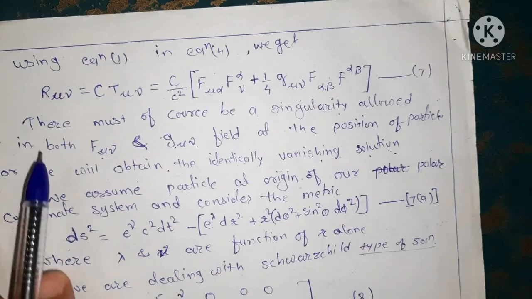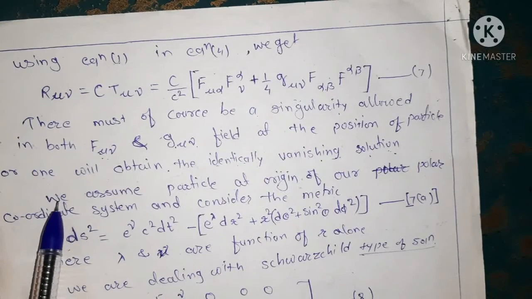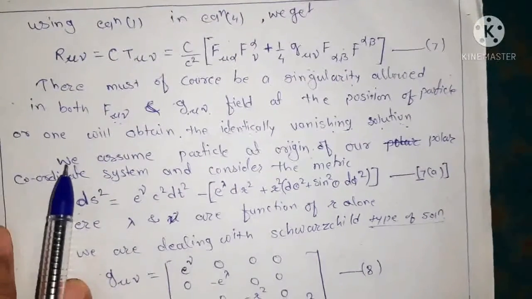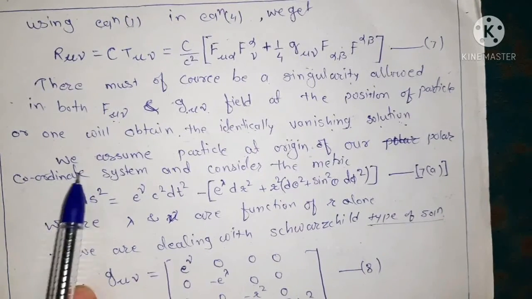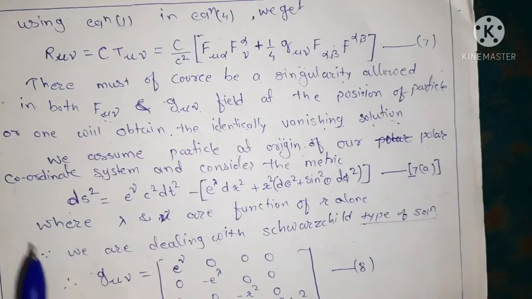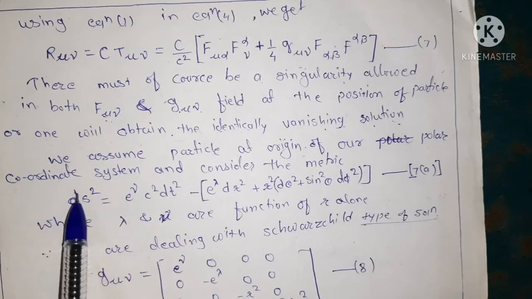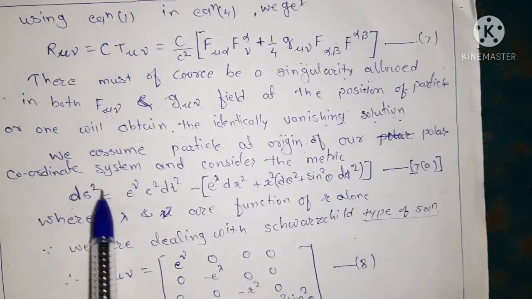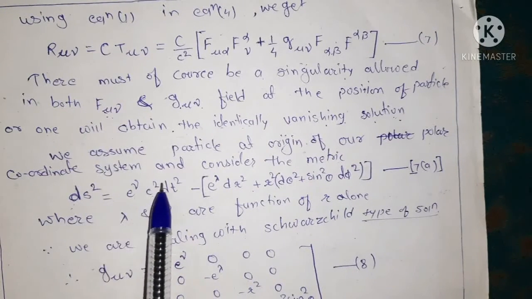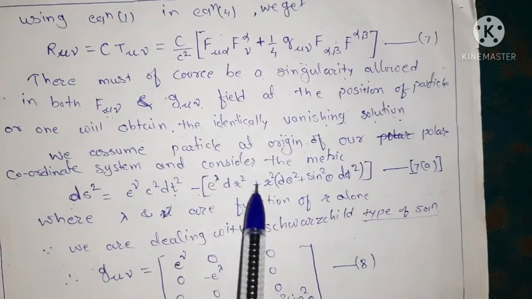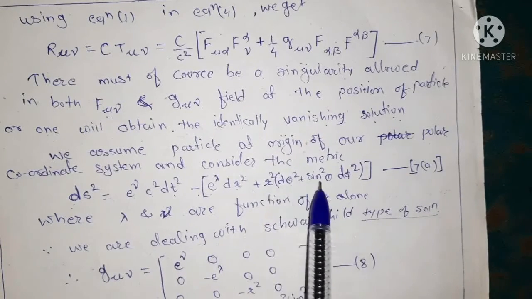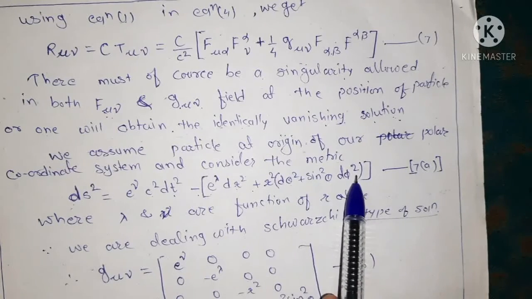Okay, so for this we assume the form of the metric, that is a line element, as we have taken in the Schwarzschild solution. So we take it in a similar way, and for this we consider the spherically symmetric line element, that is ds square equals e to the power nu c square dt square minus e to the power lambda dr square plus r square d theta square plus sine square theta d phi square.